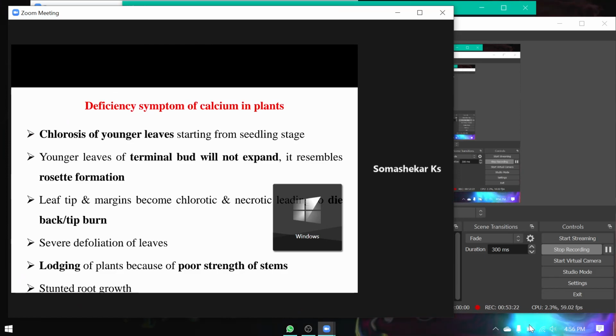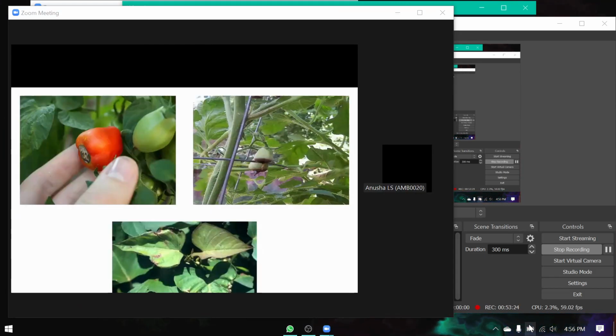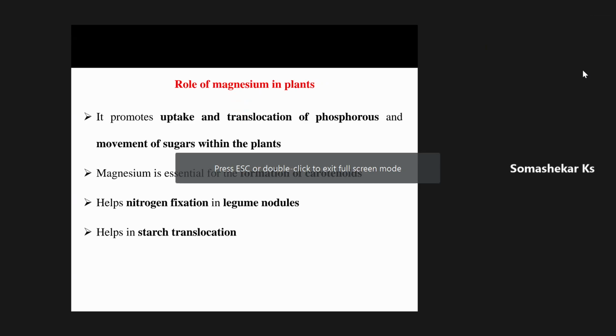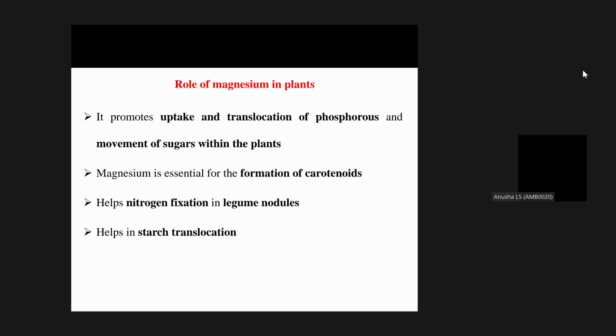Okay then. Severe defoliation of leaves will occur, sir. Okay. Lodging of plants, sir, due to the poor strength of the stem. Okay.